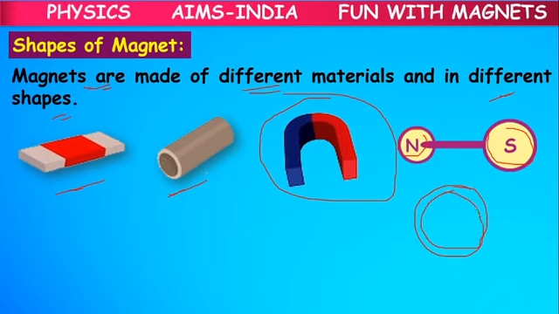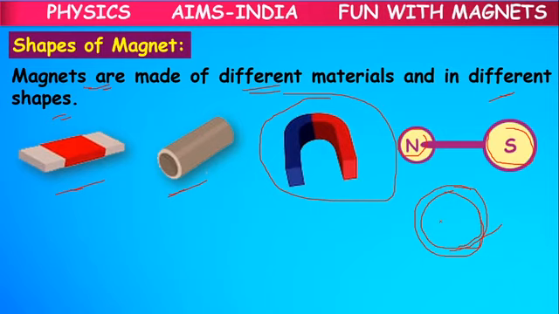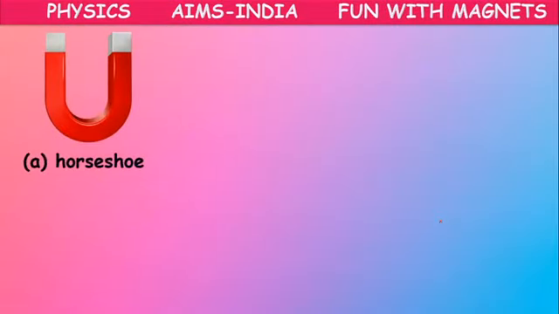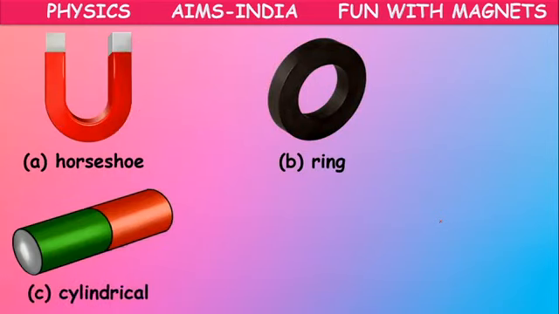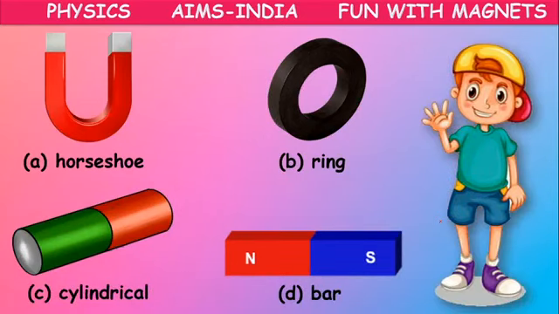Only the outer surface will be like a ring, the inner part will be hollow. So we have different shapes of magnets made by different materials: horseshoe magnet, ring magnet, cylindrical magnet, bar magnet. These are the different shapes of magnets.